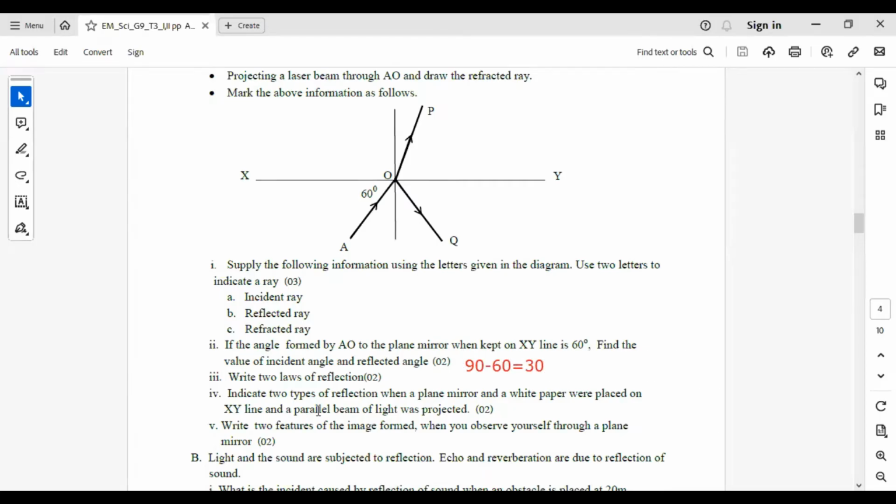Write 2 laws of reflection. You had to write the 2 reflection laws. I'll write them here. The incident ray, reflected ray, and the normal at the point of incidence lie on the same plane.